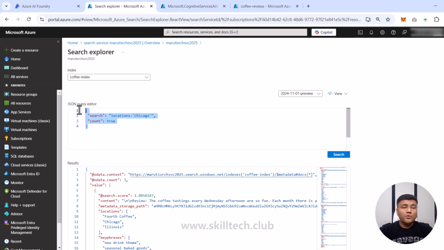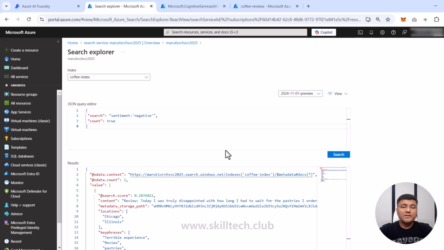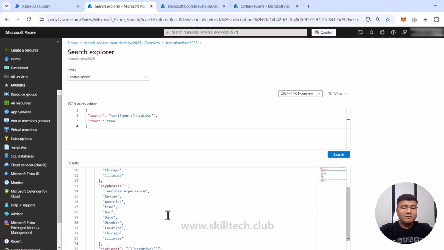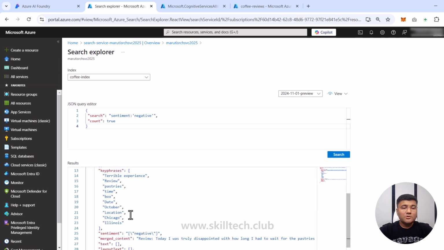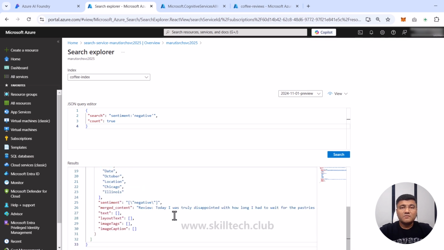And let's say I want to do another search where I'm saying that I want you to search sentiment which is negative. If I click on search, they say there is only 1 document. We got 1 count where we have a sentiment which is negative. Why? Because it's showing you the sentiment and the key phrases associated with that sentiment: terrible experience, reviews, pastries, time. So maybe someone is talking about some negative reviews associated with that restaurant. And he's saying that today I was truly disappointed with how long I had to wait for the pastries. So this is a review which they have counted as a negative review, which is correct.